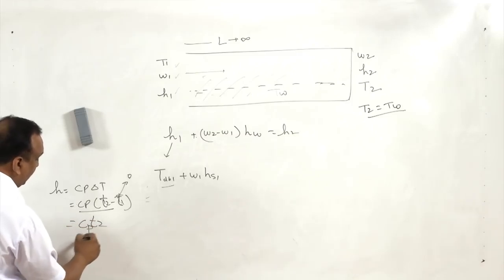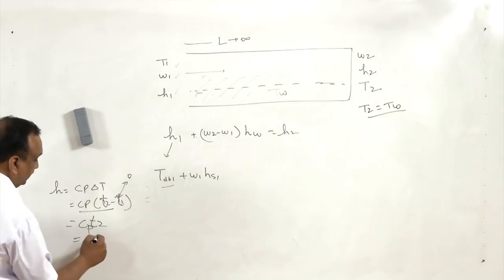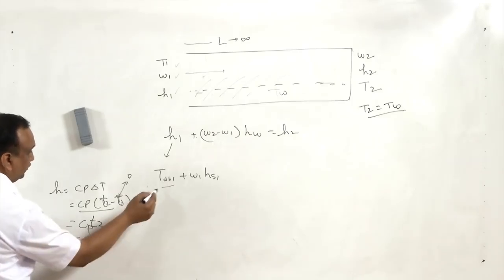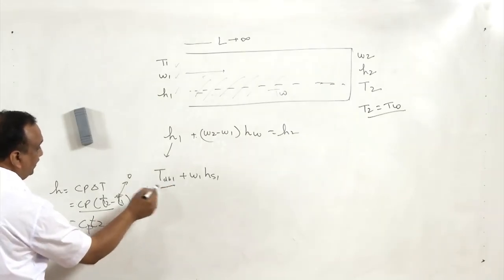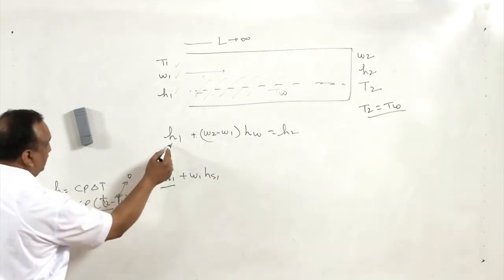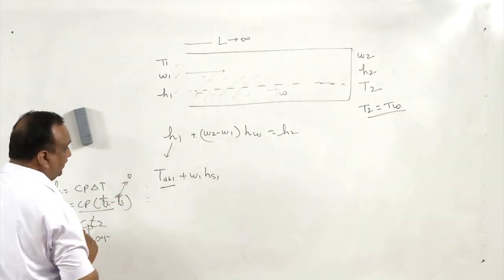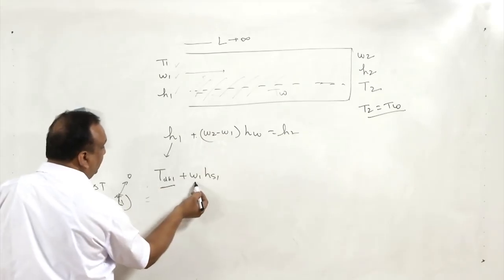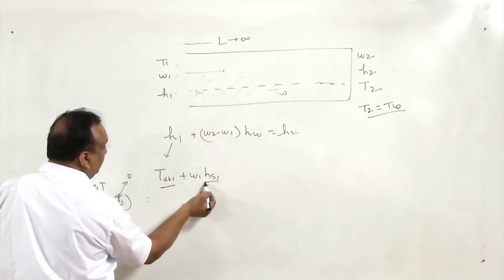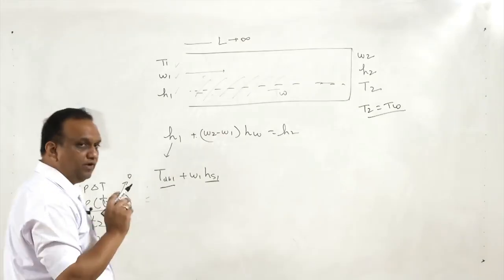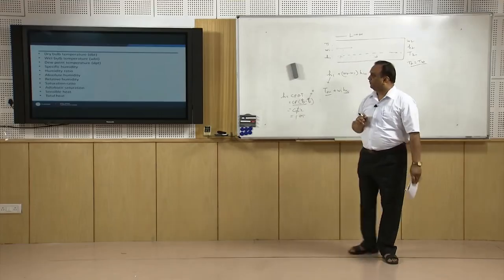Now, Cp for air we are assuming as 1, though it is 1.005. So when we assume Cp for air as 1, the enthalpy at this temperature is going to be Tdb1 plus W1 HS1. This is the specific humidity multiplied by the enthalpy of saturated vapor. Now, why are we taking the enthalpy of saturated vapor?